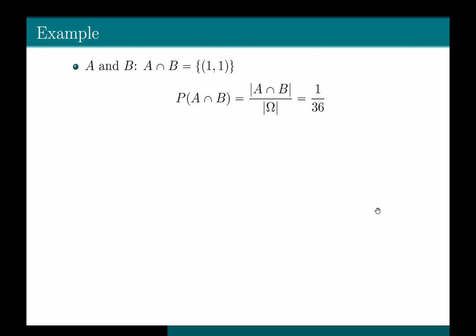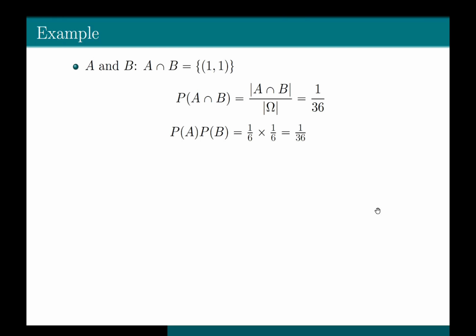And again, using the classical formula, we get that the probability of A intersection B is equal to 1 divided by the total number of outcomes in the sample space, which is 36. And we have the probability of A intersection B. Now let's check what is the probability of A times the probability of B.